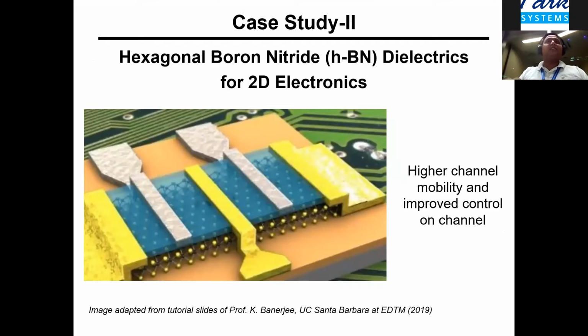In the next case study, I will show some of the work that we have been doing on hexagonal boron nitride. Hexagonal boron nitride is pretty new for the dielectric community. The whole idea comes because 2D electronics overall comes into the picture because it provides a higher channel mobility, and we have improved control on the channel and a high on-off ratio. And that is the reason the community is moving towards 2D transistors.